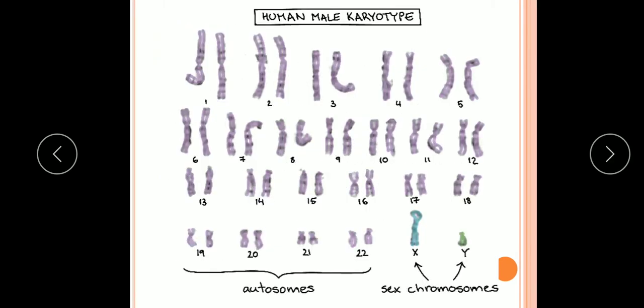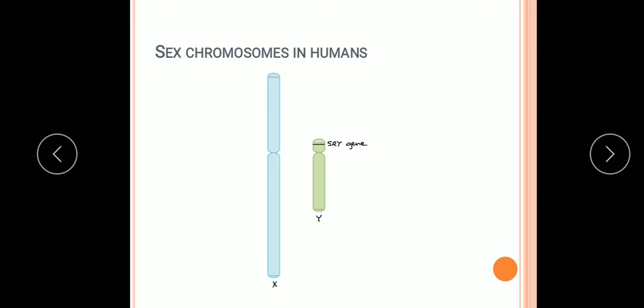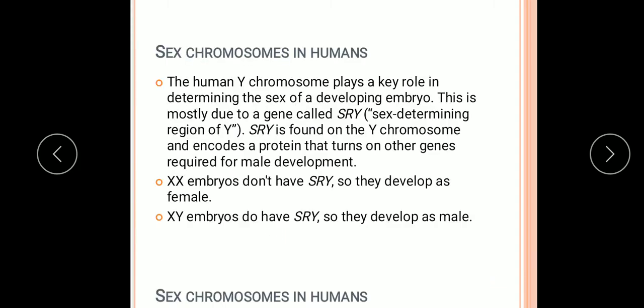Here you see the human male karyotype is shown. Here all these 22 pairs of autosomes, means 44 autosomes, and one pair of sex chromosomes, that is X and Y. This is a human male karyotype. This is the sex chromosomes in human. This is the X chromosome. This one is the Y, which is shorter than the X, and the SRY gene is present in the Y chromosome, which determines the sex in the human male.